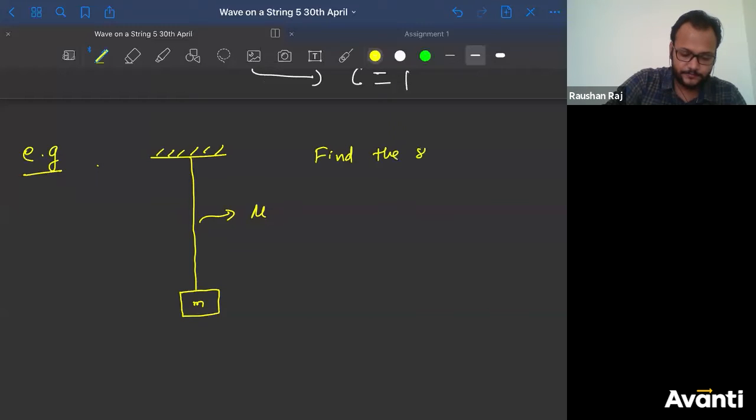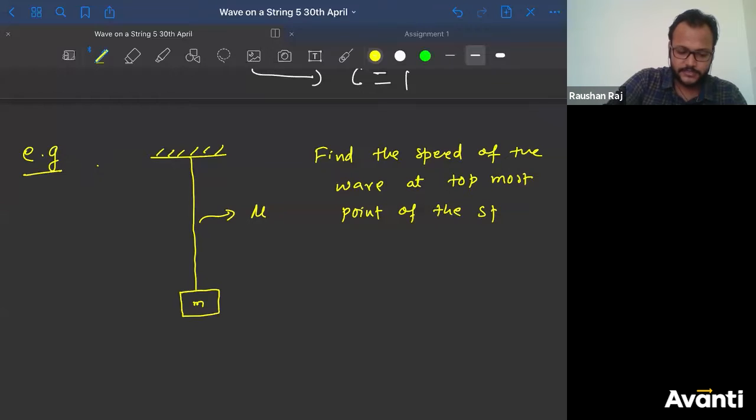find the speed of the wave at the topmost point of the string. Okay? Did everyone understand the question? So at the topmost point of the string, what you have to assume here is, what did I say?